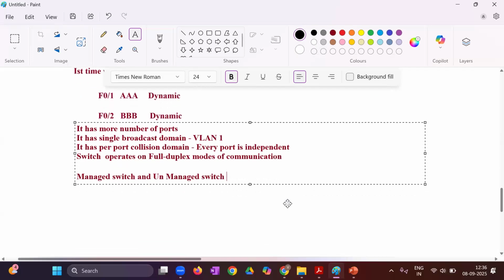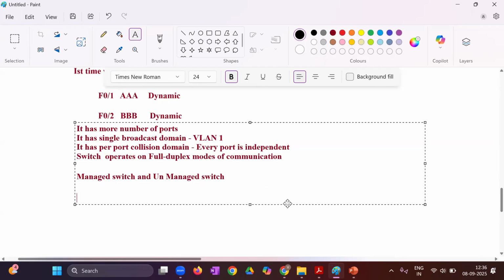See, unmanaged switch means what? Whenever you have taken a switch, just connected the devices, and connectivity is established, and you have not created any policy. There is no VLAN, there are no rules, there is no port security, then it is called an unmanaged switch, right? So we can write in